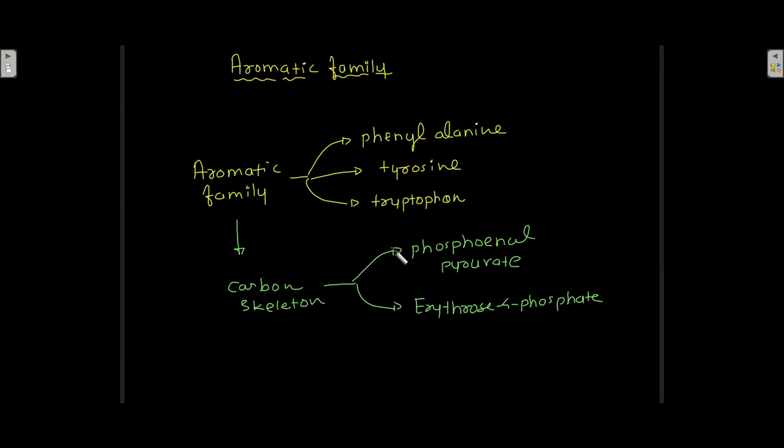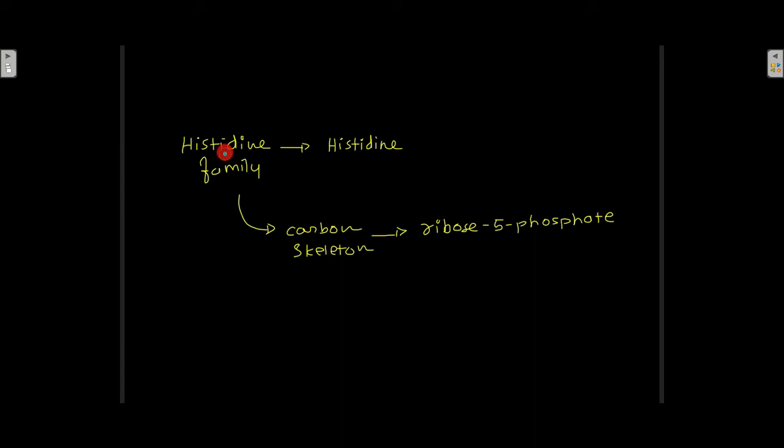The last family is the histidine family, which has only one amino acid, histidine, and its carbon skeleton is derived from ribose 5-phosphate. So those were the 6 families of the 20 standard amino acids.